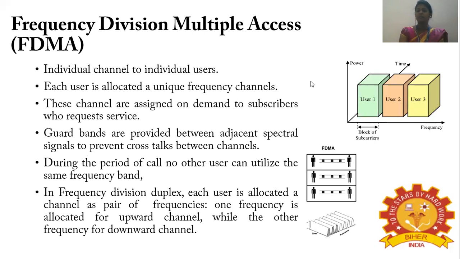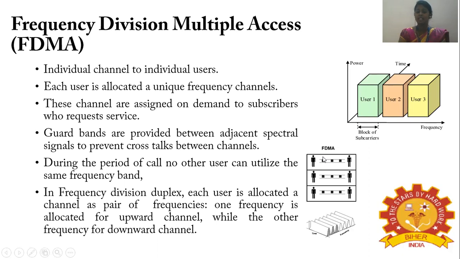When coming to frequency division multiple access, an individual channel is allocated to an individual user. You could see that user 1 could use this individual channel, user 2 is allocated an individual channel, and user 3 is allocated an individual channel. So to provide communication from person to person through FDMA, an individual channel is allocated between the user and the user at the other end. So the user is allocated a unique frequency channel.